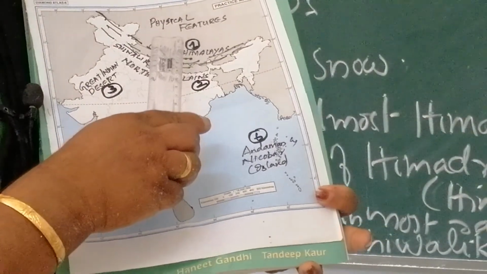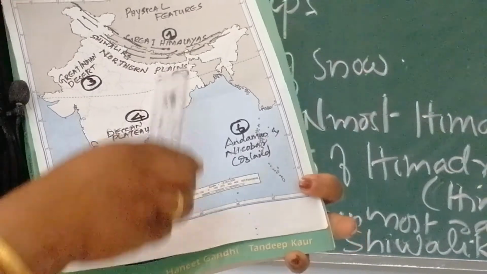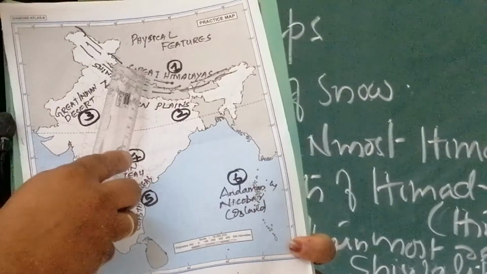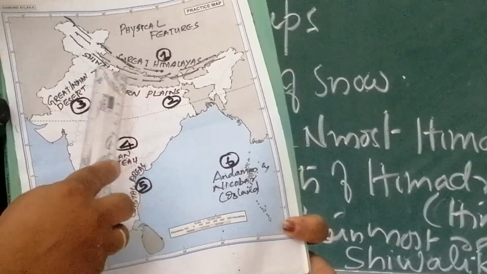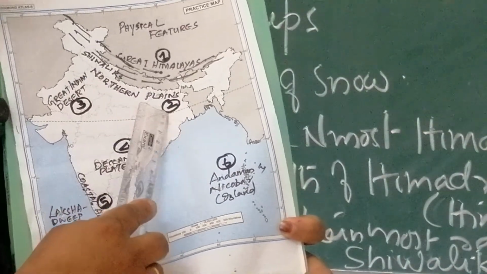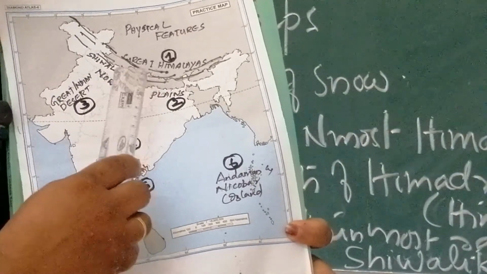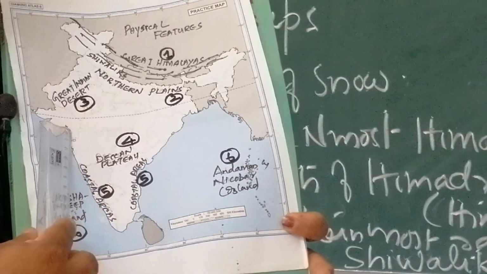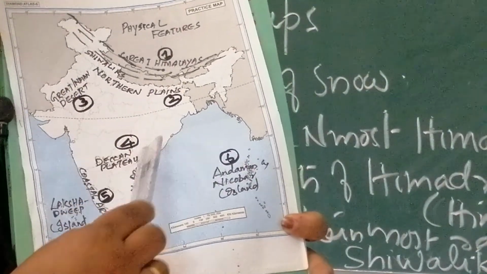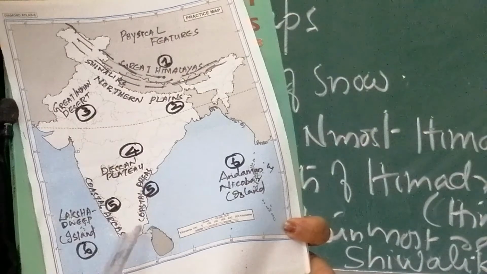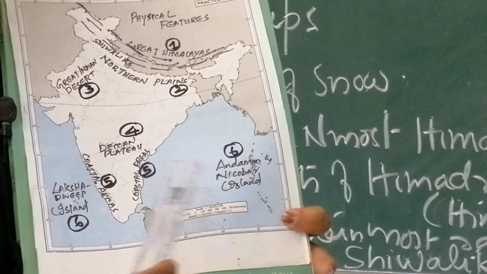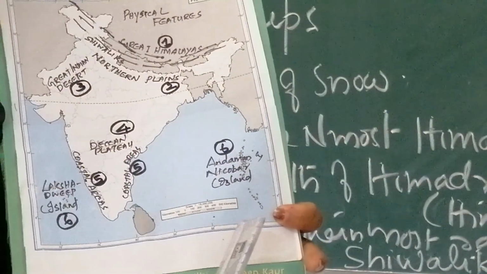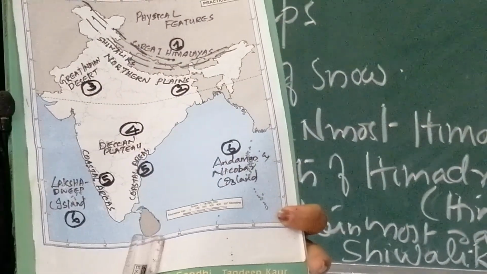Now the physical features of India represented on the map. The first physical feature was the Himalayas. See, this is the Greater Himalayas divided into 3 mountain ranges. Now the second one is the northern plains, which is formed by the rivers originating in the Himalayas. Now the third one is the Great Indian Desert. Fourth one, the Deccan Plateau here. The fifth one is the coastal plains, and the last one is the island, the 2 island groups. So these are the 6 physical divisions of India on the map.